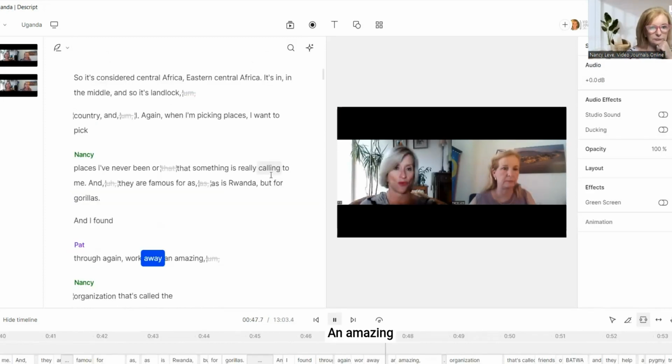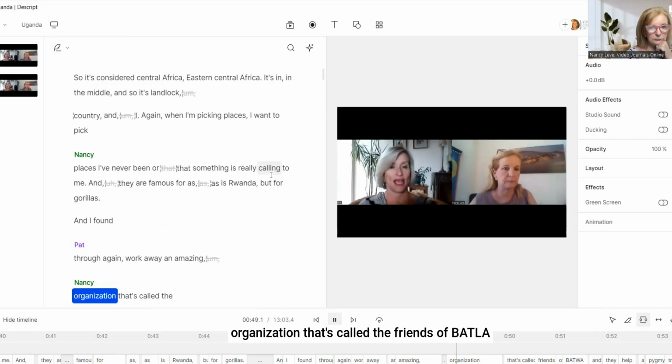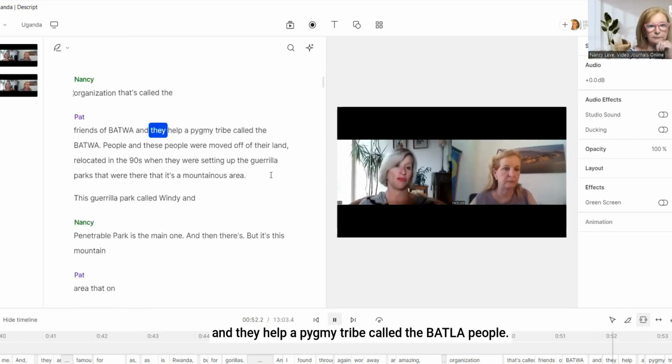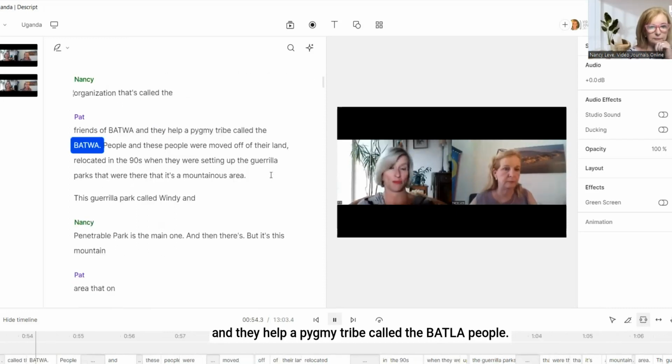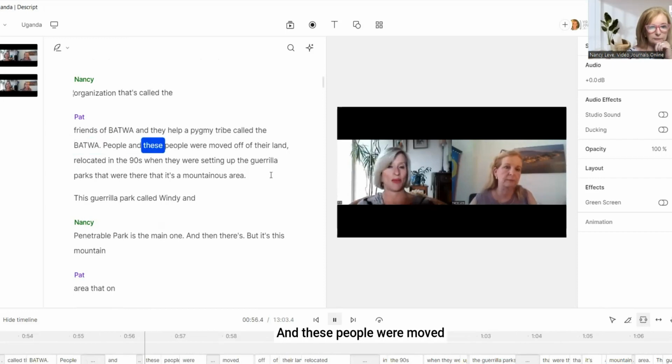An amazing organization that's called the Friends of Batla, and they help a pygmy tribe called the Batla people. And these people were moved off of their land.